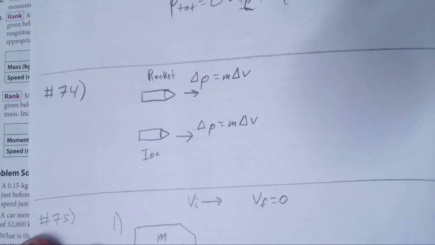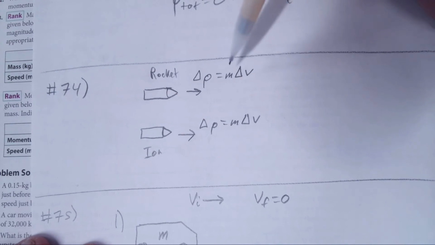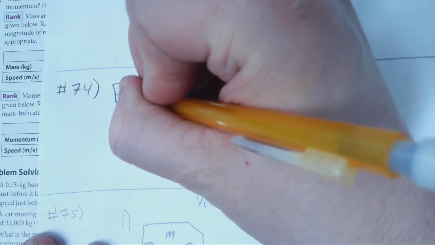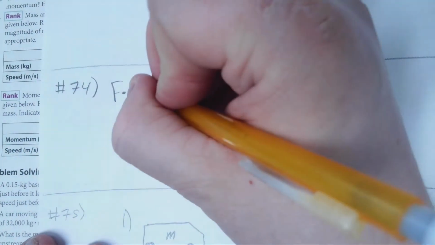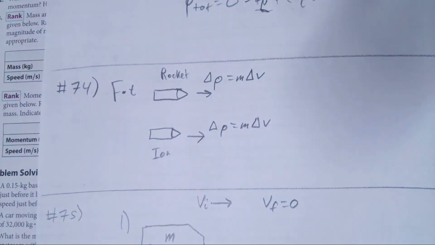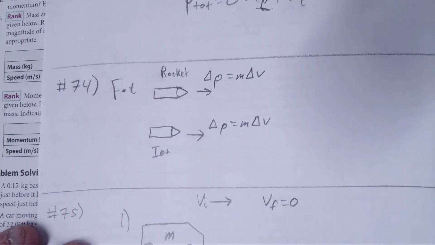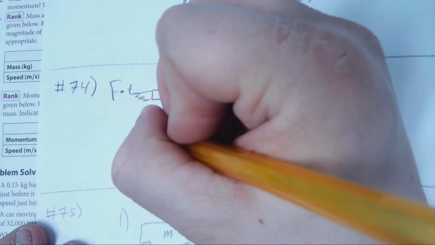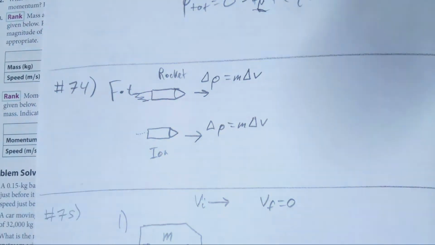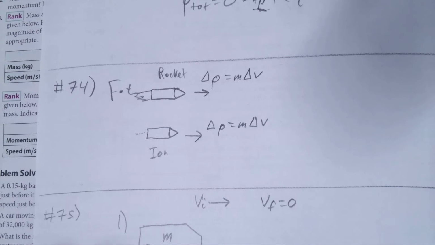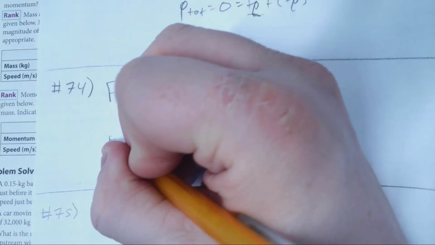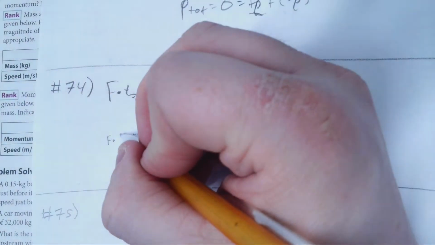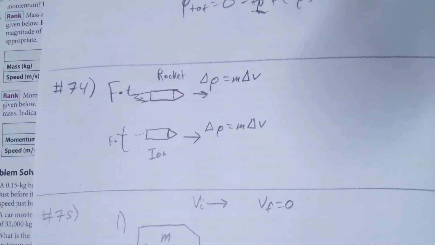Rocket propulsion, let's say you're just trying to change the momentum here. Okay, they're both trying to change the momentum. In a rocket, you have a relatively large force, but that force is only applied over a short amount of time. Minutes, tens of minutes, 20 minutes. Whereas in ion propulsion, you shoot out a lot of electrons out the back, but the force is extremely small, but you can make up for the fact that the force is small by having it run over an extremely large amount of time.